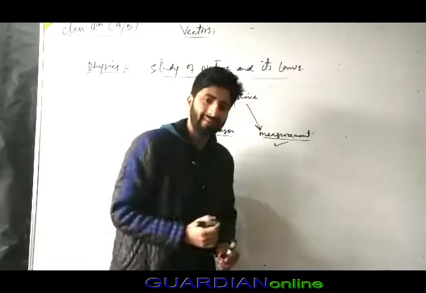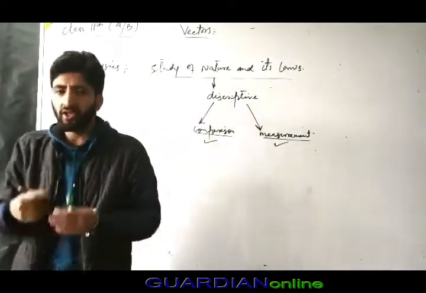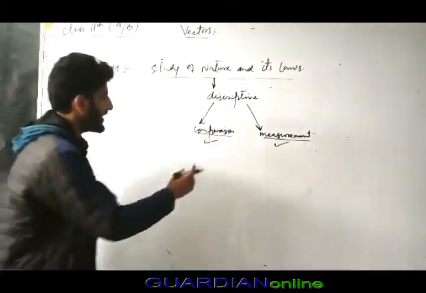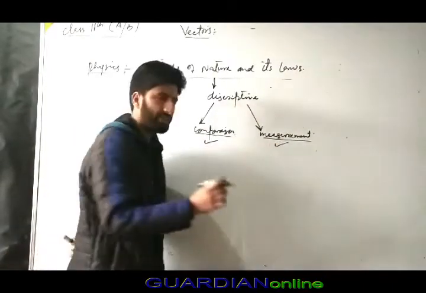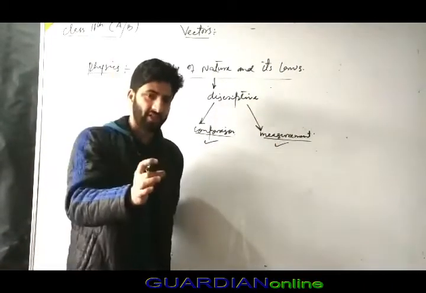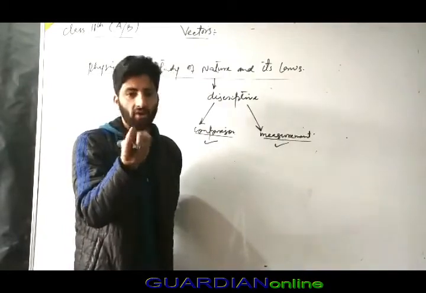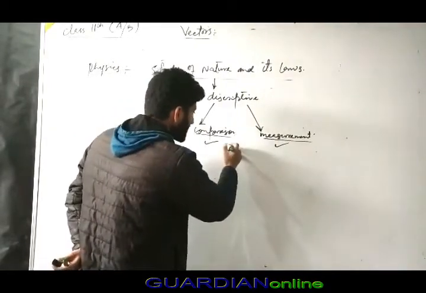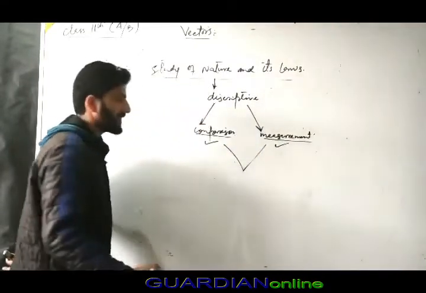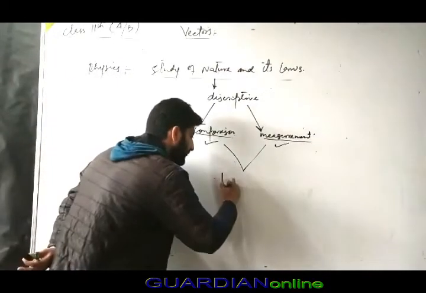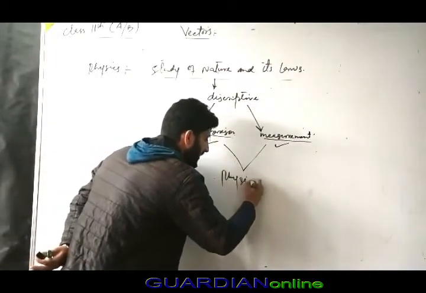Whatever things we compare and measure are always physical quantities.